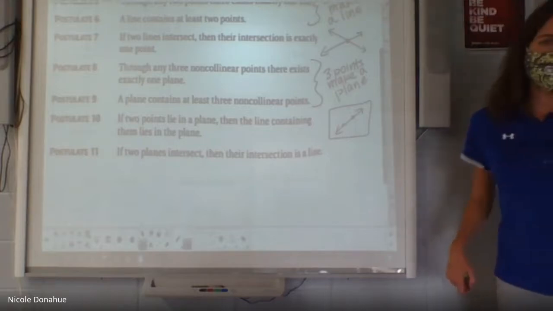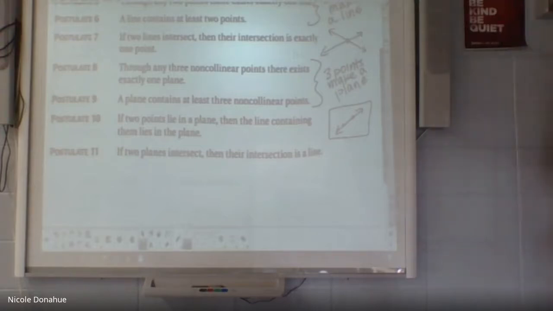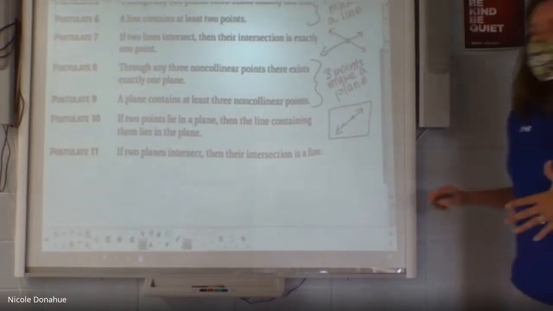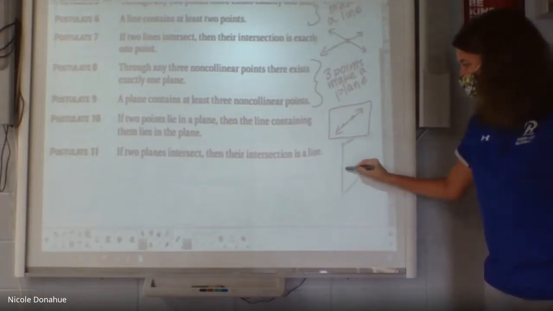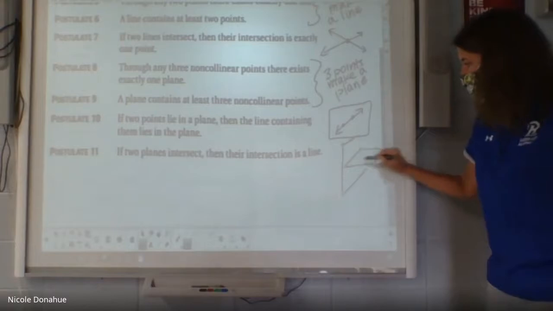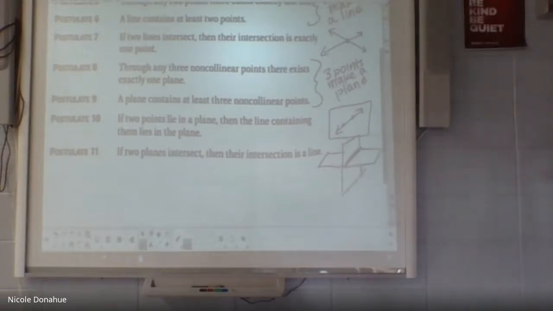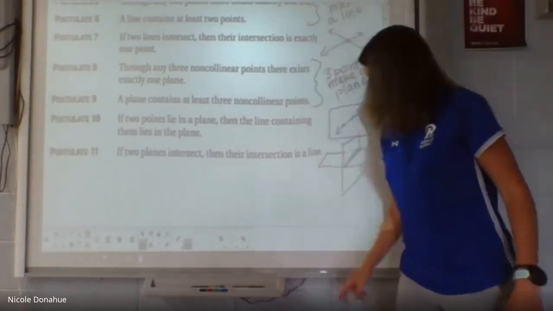And then the last one is probably a drawing you don't want to draw. But it's basically saying that if 2 planes intersect, like the corner of the room, 2 planes intersect to form a line. This is our question on our last test. You can try and draw it if you want. We're trying to show 2 planes intersecting to form a line. Mine's not very good, but you get the idea there.